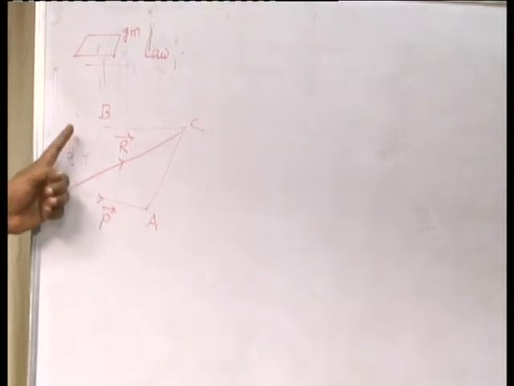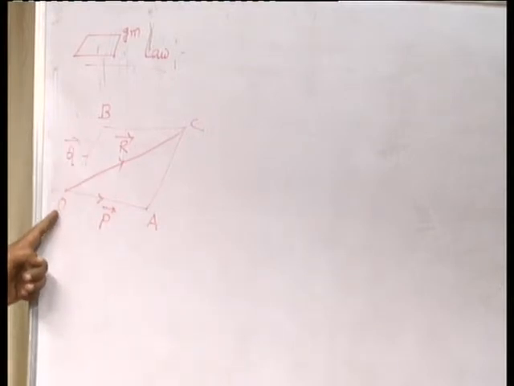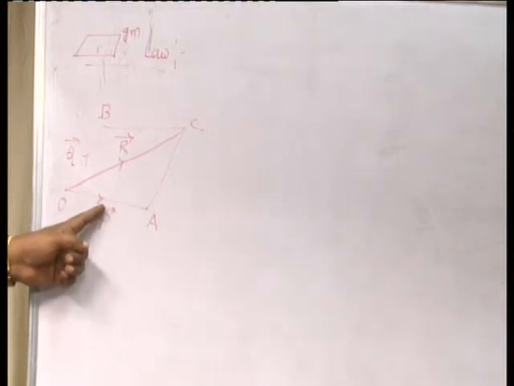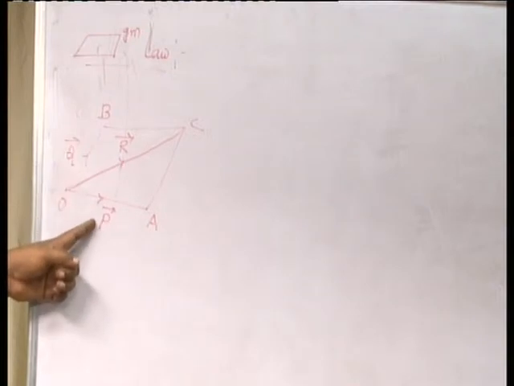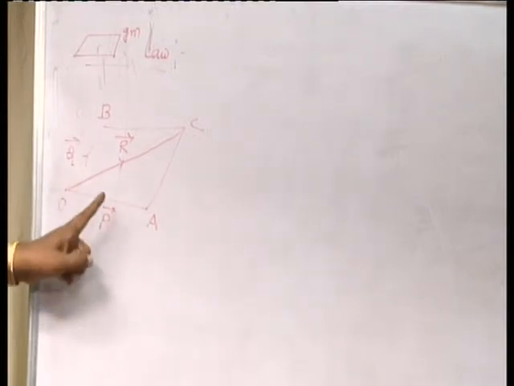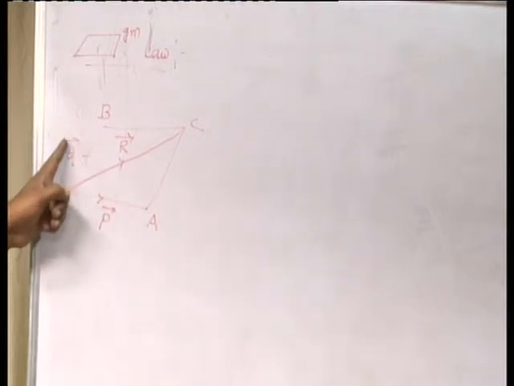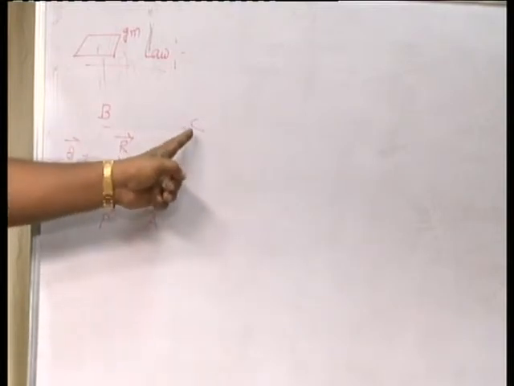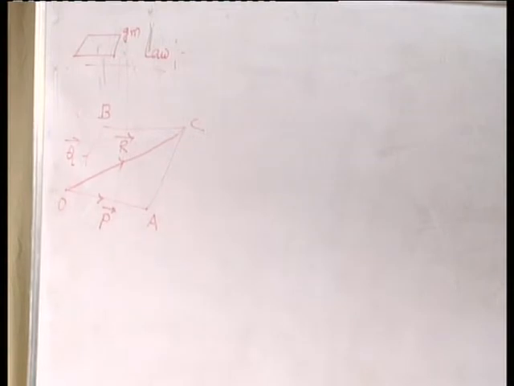Any two forces acting on a body simultaneously can be represented vectorially by two adjacent sides of a parallelogram taken in order. Then the resultant of these two forces can be given by drawing a diagonal of this parallelogram through this point. This is how the resultant of vectors can be determined by using the parallelogram law.